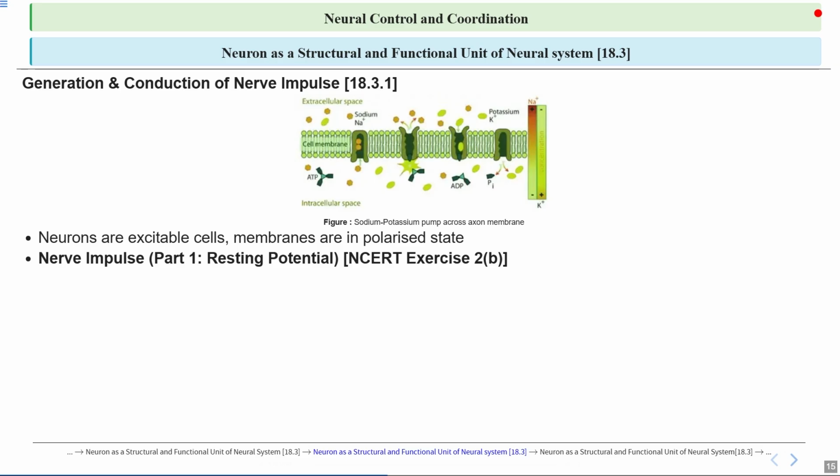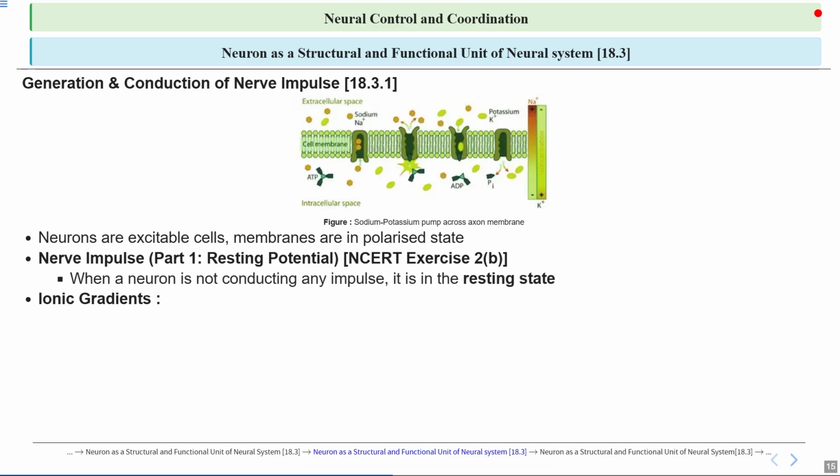This creates a resting potential of about minus 70 mV, which is maintained by the sodium-potassium pump and the selective permeability of the membrane. This state is essential for the neuron to be ready to respond to stimuli and generate an action potential when needed.